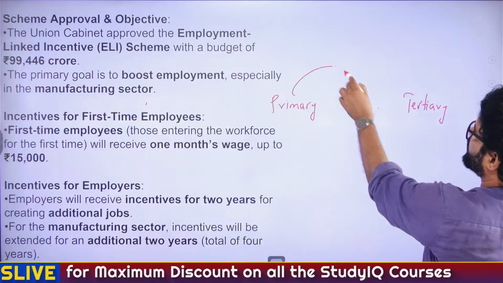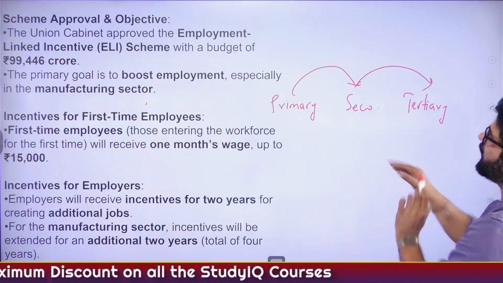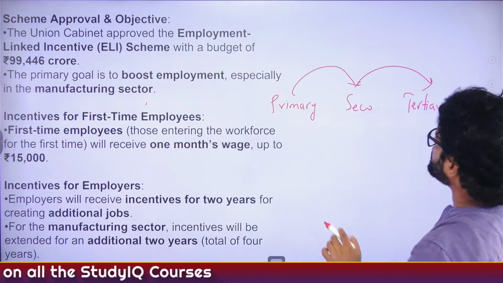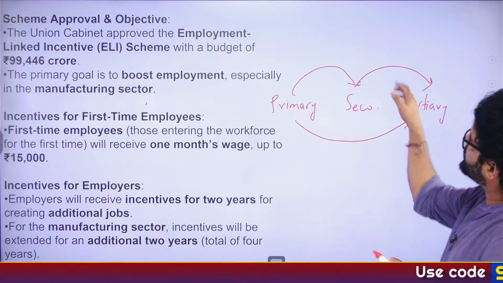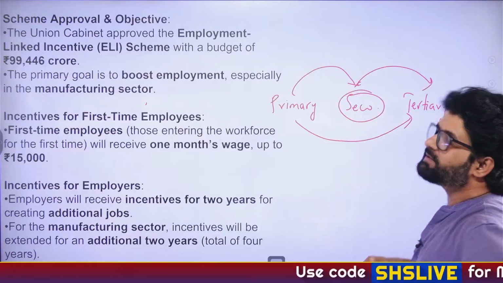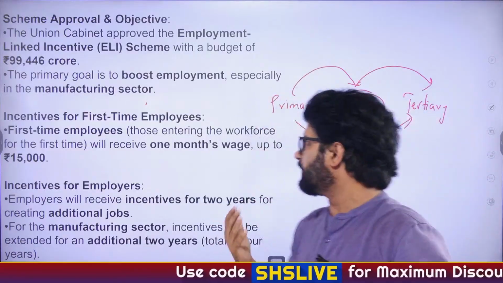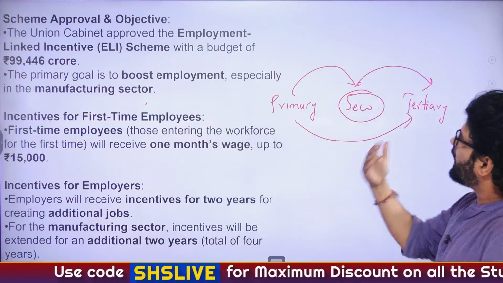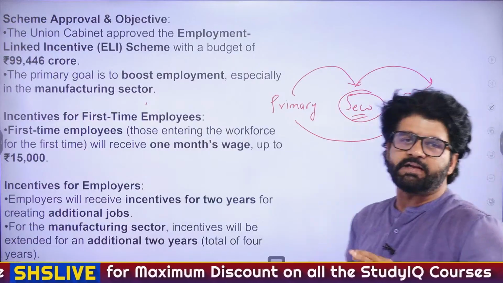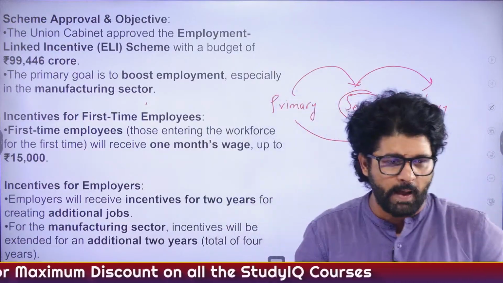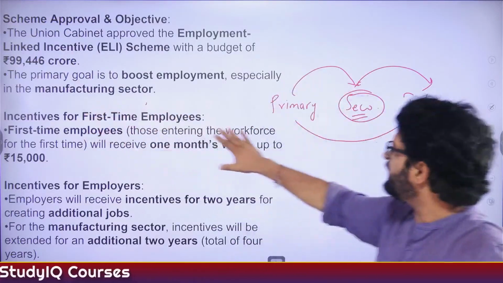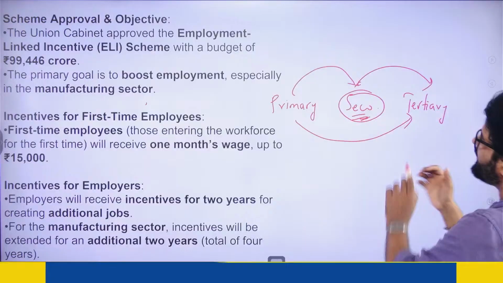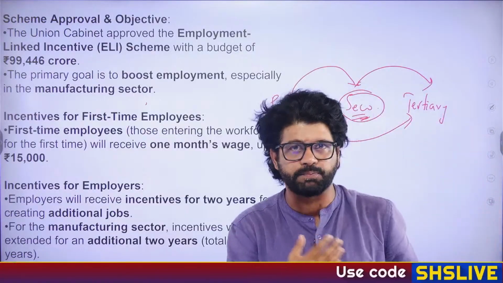Most of the countries of the world follow this particular model. They move from primary to secondary to tertiary. What India has done is, we have directly moved from primary to tertiary, undermining the secondary sector to a greater extent, which includes manufacturing. And no country can develop properly if their secondary sector is undermined to a greater extent, which is happening in our country right now. So that's why there is so much focus on the manufacturing sector, on the secondary sector, because our secondary sector has been undermined a lot.